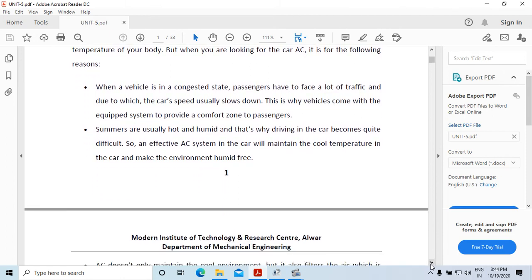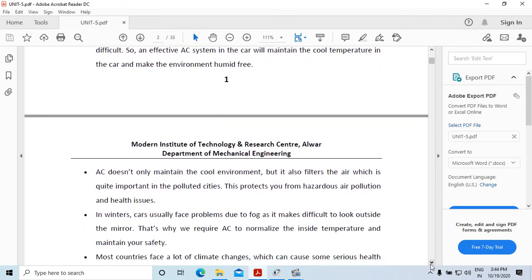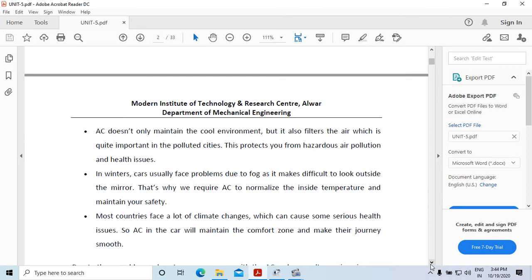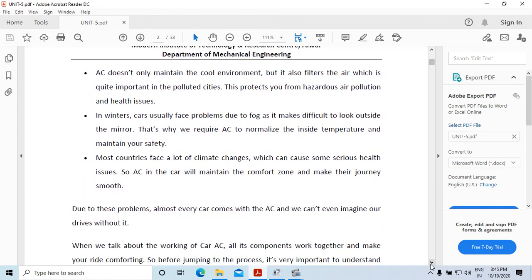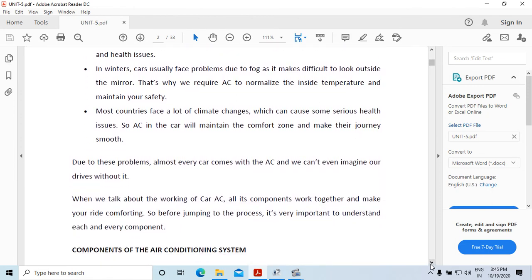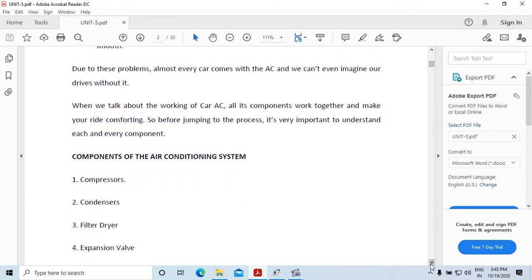Our next point for using AC in the car is, AC does not only maintain the cool environment, but it also filters the air, which is quite important in polluted cities. This protects you from hazards, air pollution and health issues. Next point is, in winters, cars usually face problems due to fog, as it makes it difficult to look outside the mirror. That's why we require AC to normalize the inside temperature and maintain your safety. So these are some points due to which we should use AC in the car.